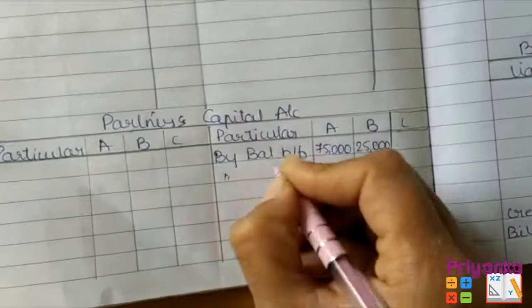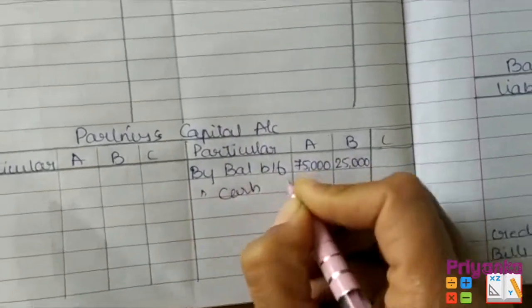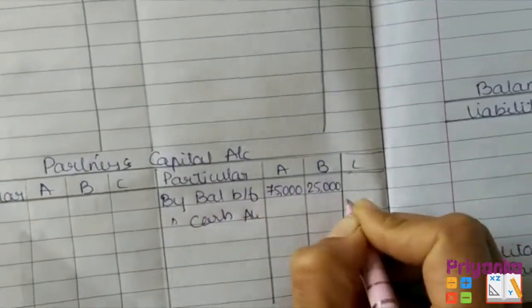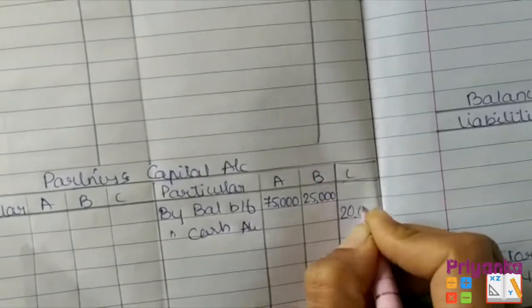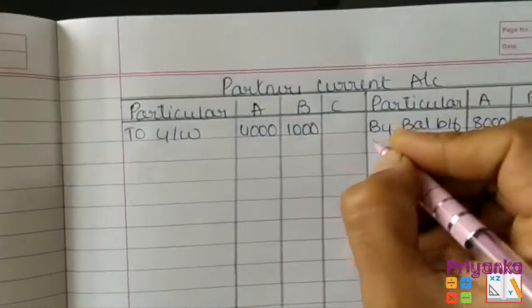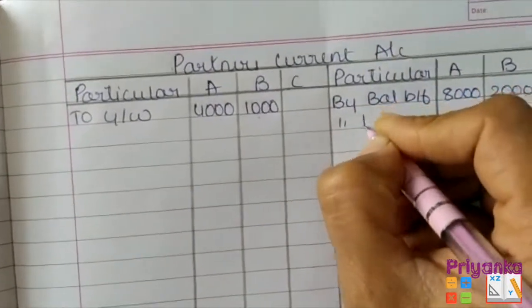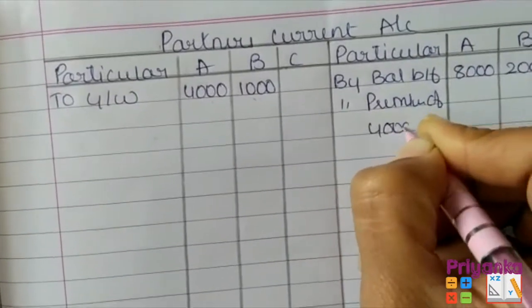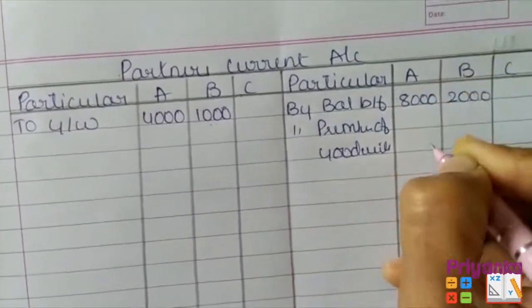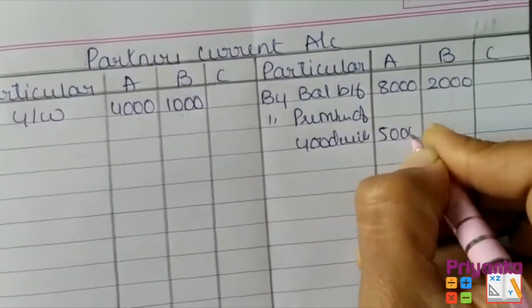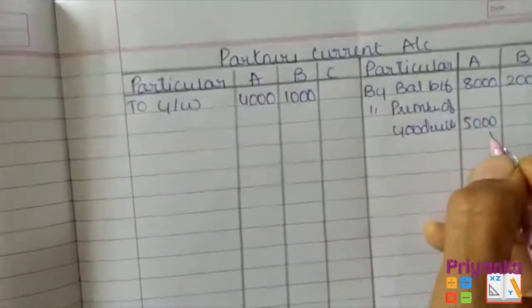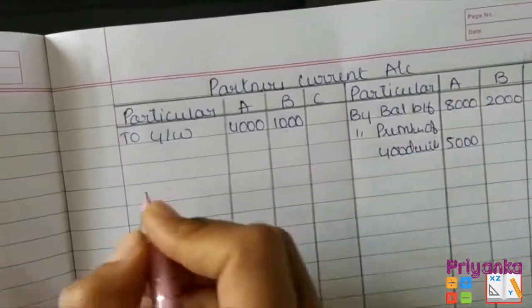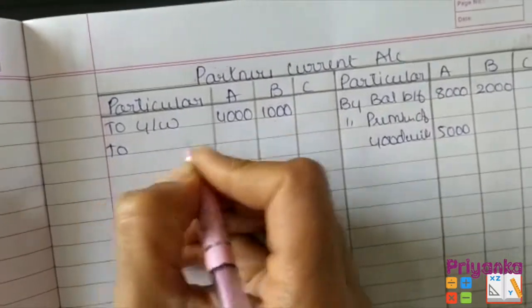In the capital account you have to write down the 20,000 which the partner has brought, which will be written in the partner's capital account, and the premium of goodwill which is given to the old partner who is sacrificing, that is only partner A, so 5,000 will be given to A, but partner A is withdrawing half of it, so we'll write down